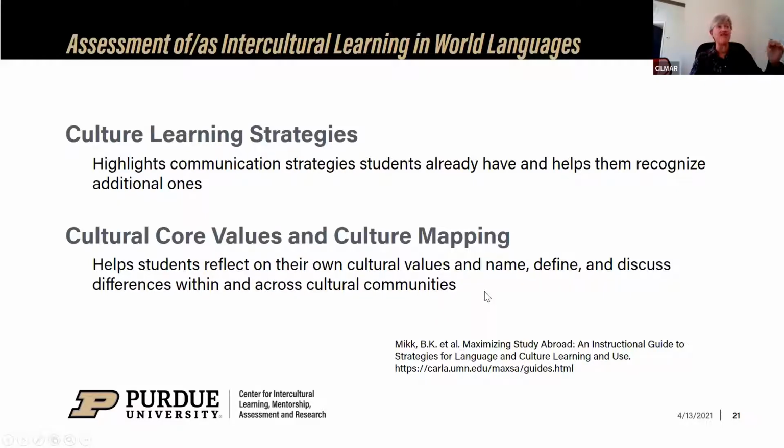And this helps students identify their own cultural values and name, define, and discuss differences within and across cultural communities. So this gets at cultural self-awareness, but what I really like about it is it reminds students that they may be high in one area and another area that may seem like polar opposites.